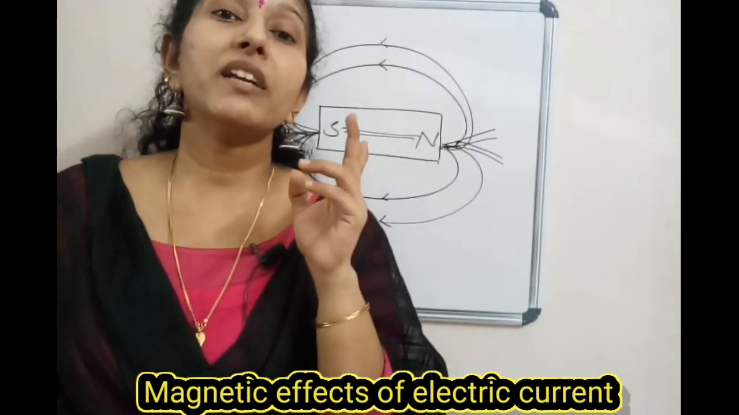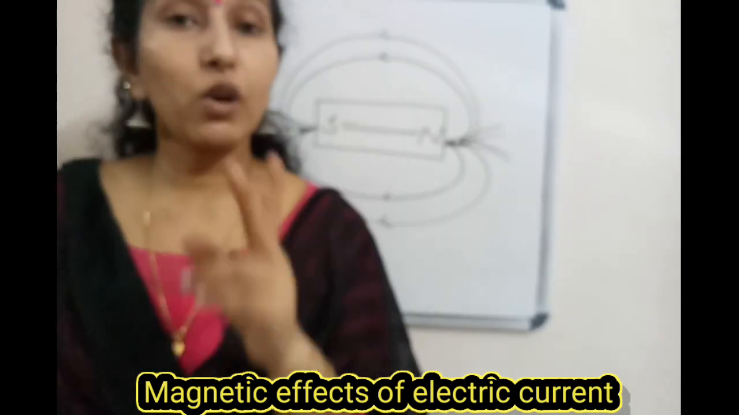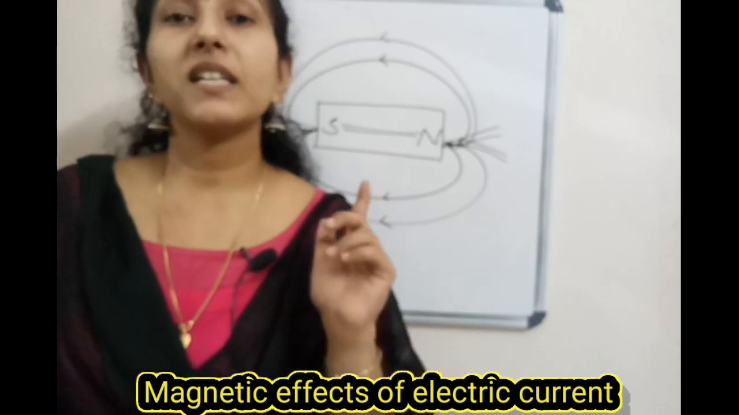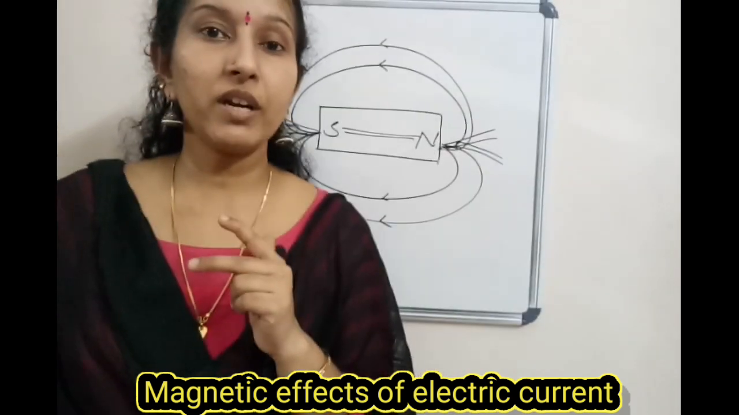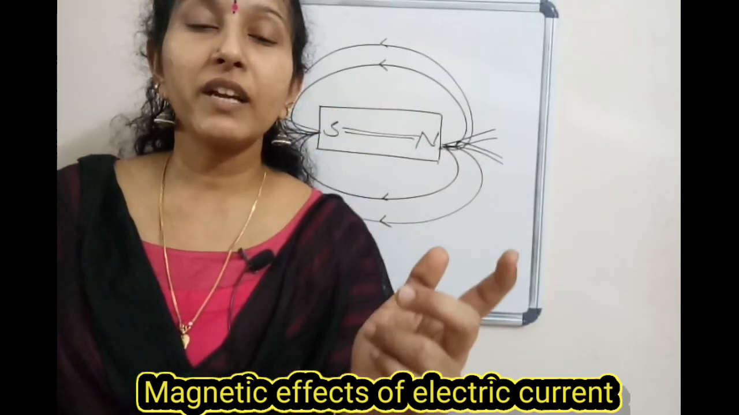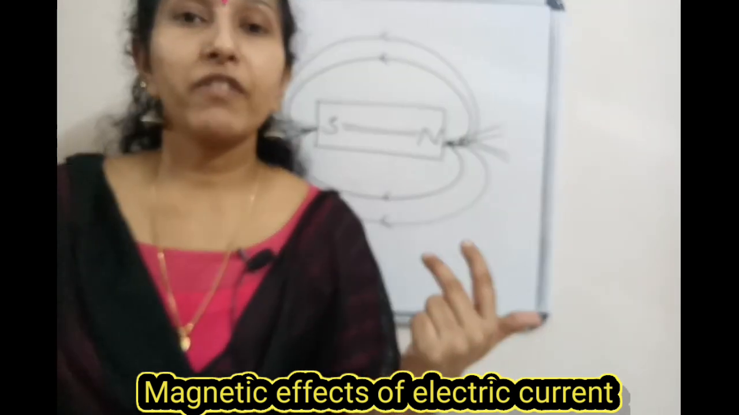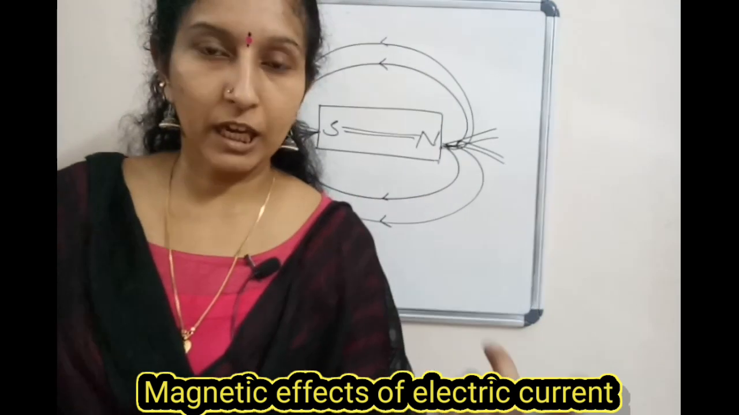Second one, magnetic field lines are closed curves because they emerge from the north pole and merge at the south; inside the magnet it is south to north. And the third one, there is a strong magnetic field near the poles, and in the middle part the magnetic field is weaker.